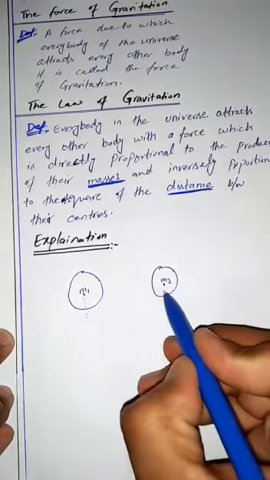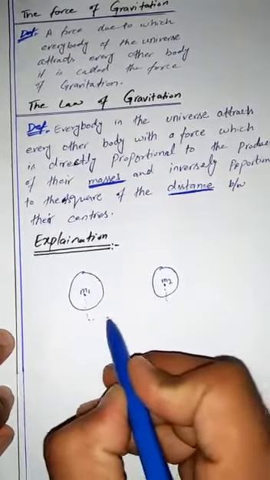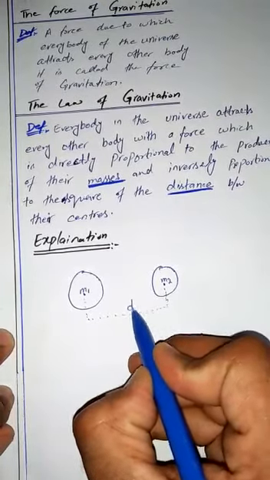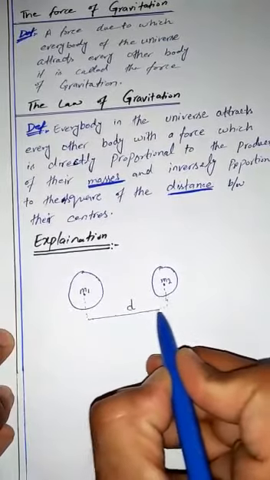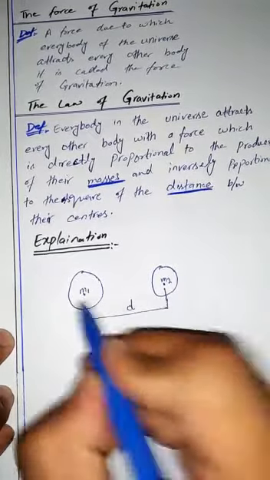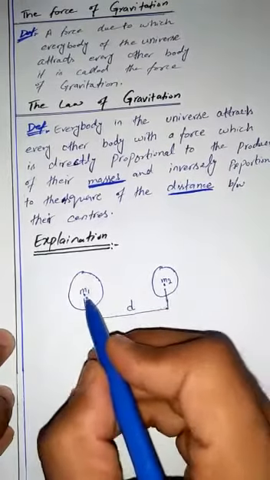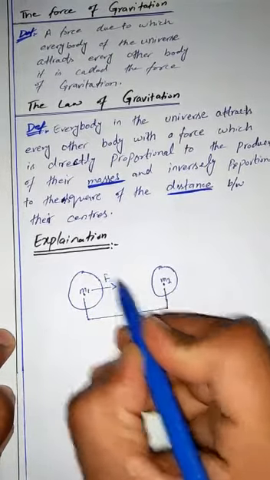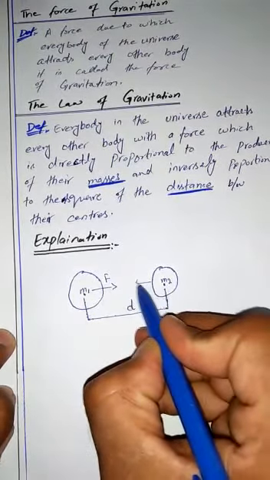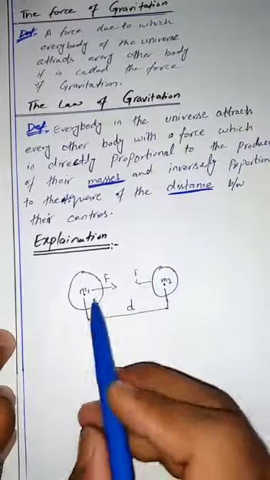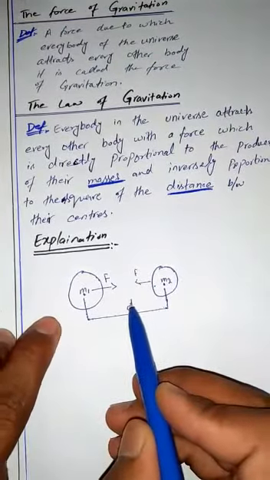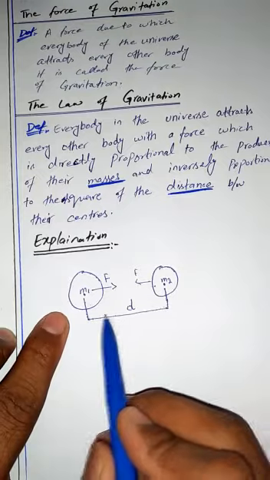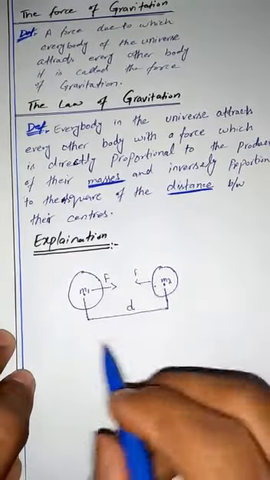Let's suppose this is the distance between both objects, and we will denote it by d. That is the distance between the centers of these objects. The two masses attract each other with a gravitational force equal in magnitude.